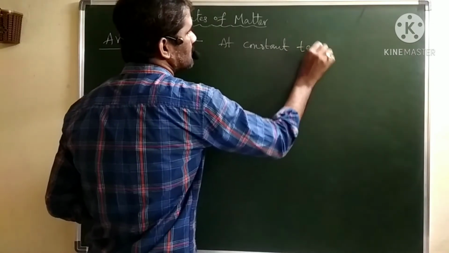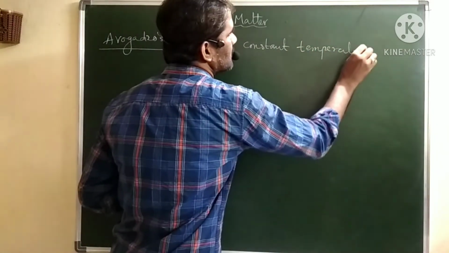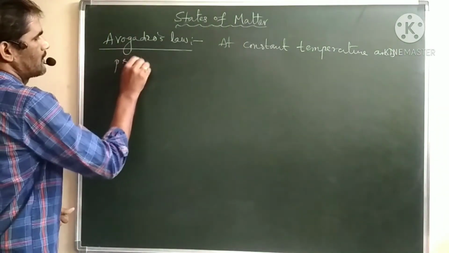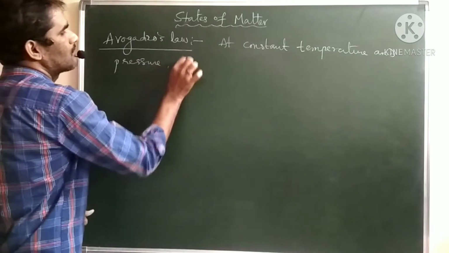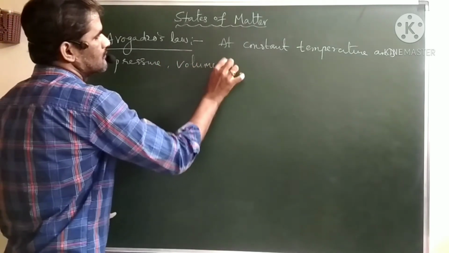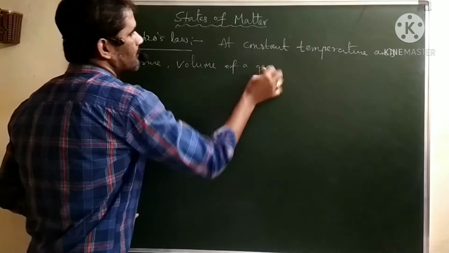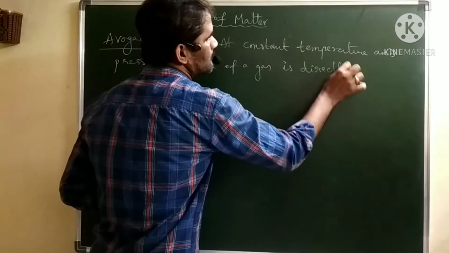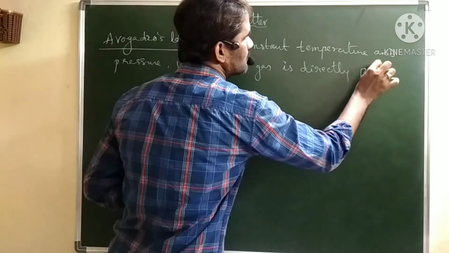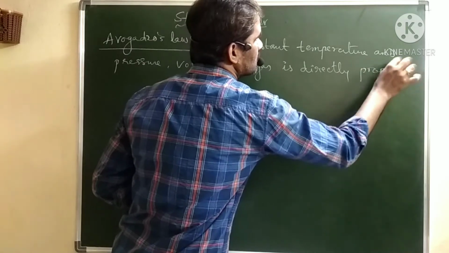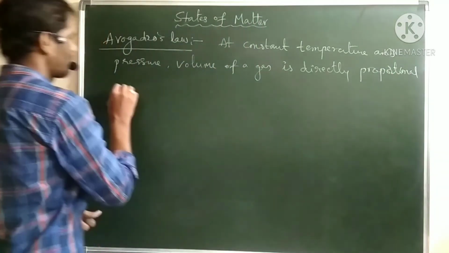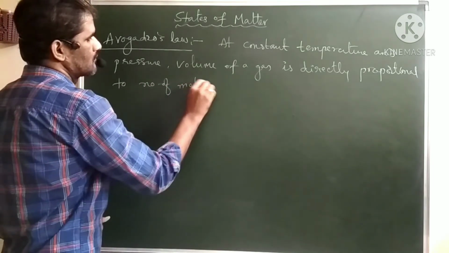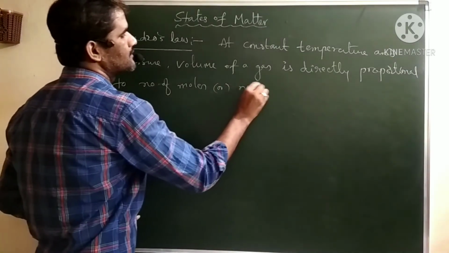So at constant temperature and pressure, the volume of a gas is directly proportional to the number of moles or number of molecules.